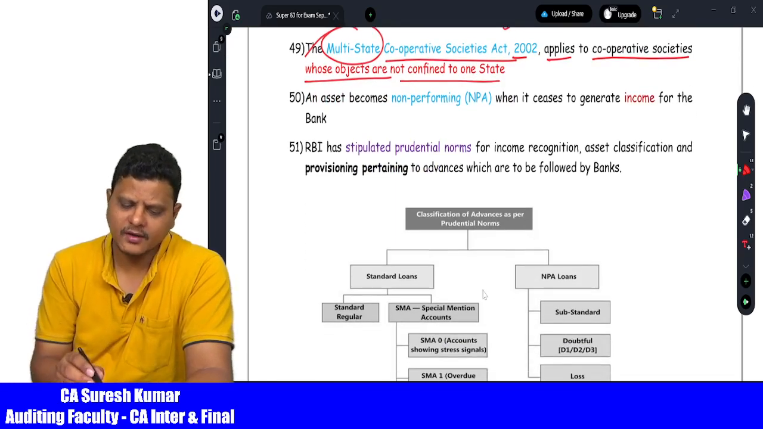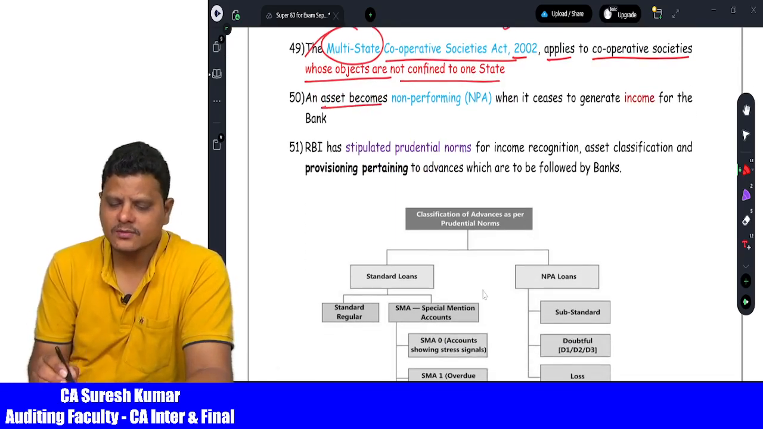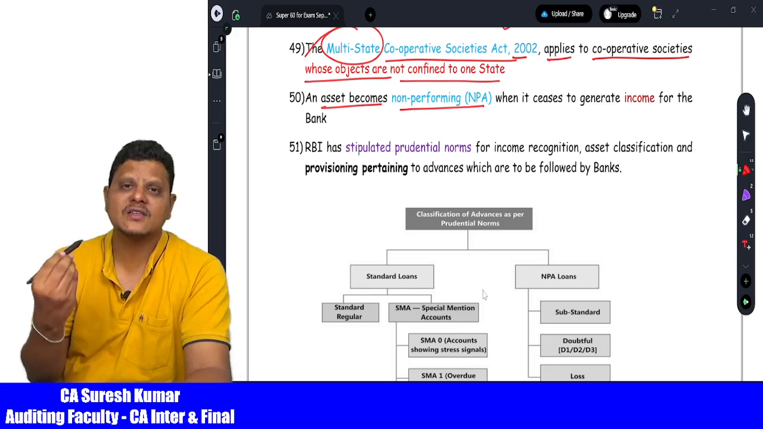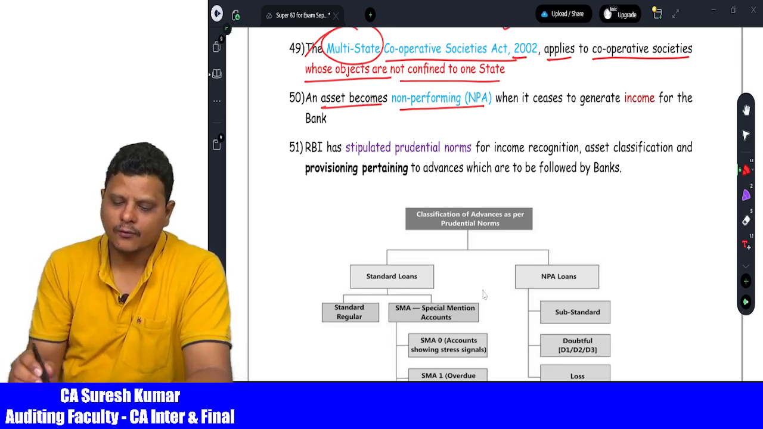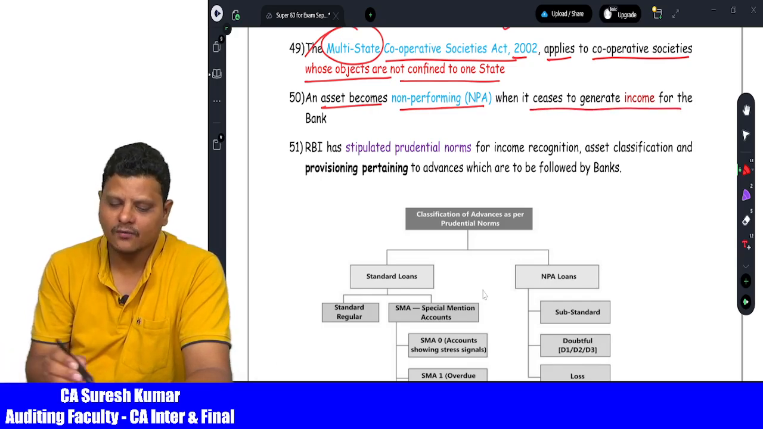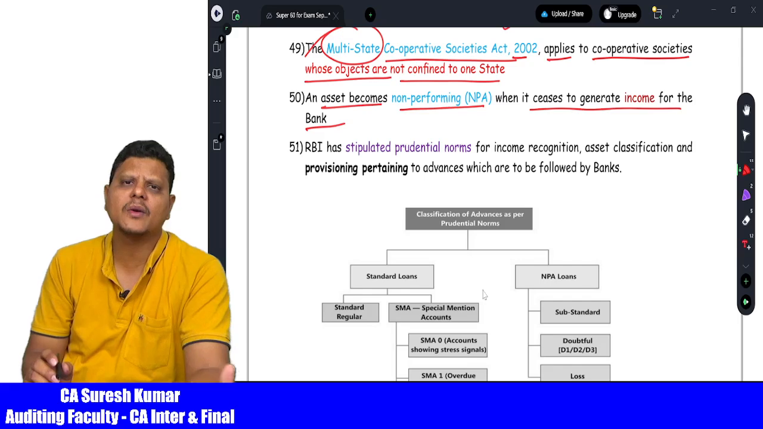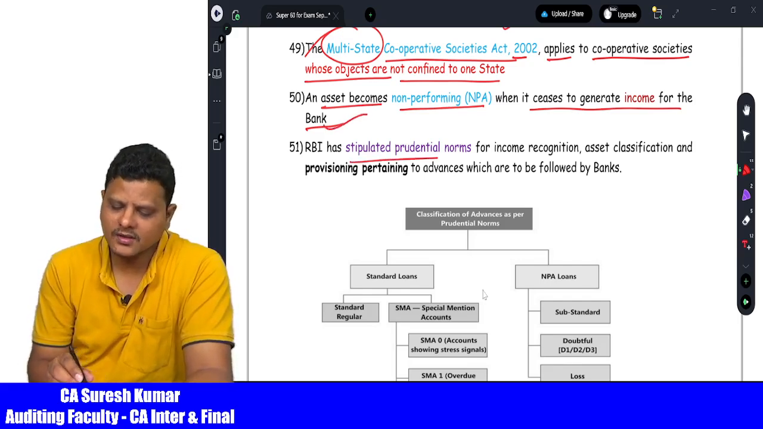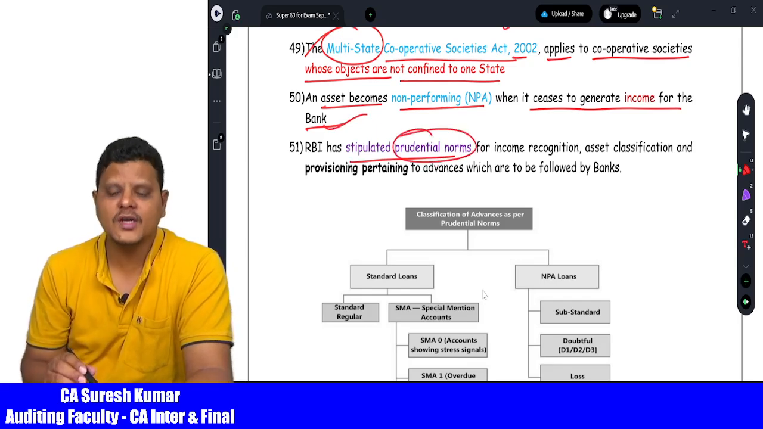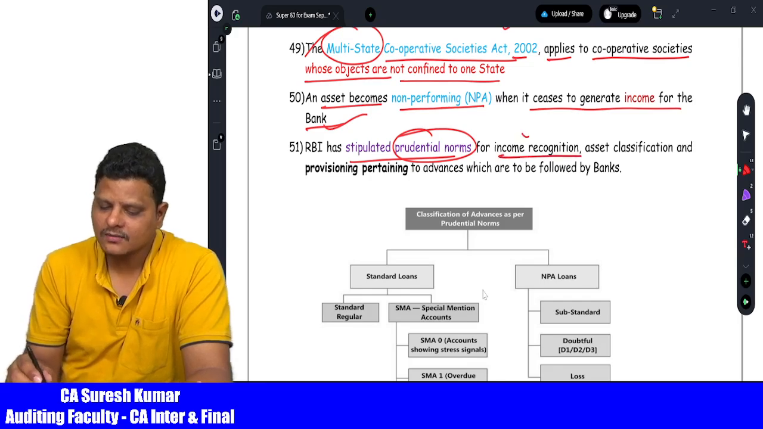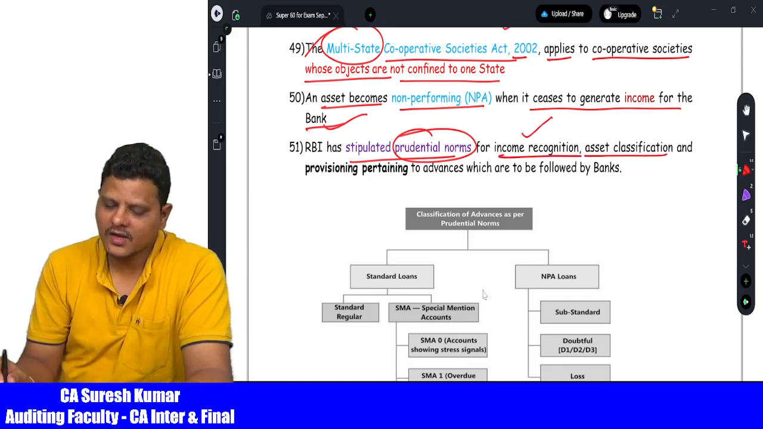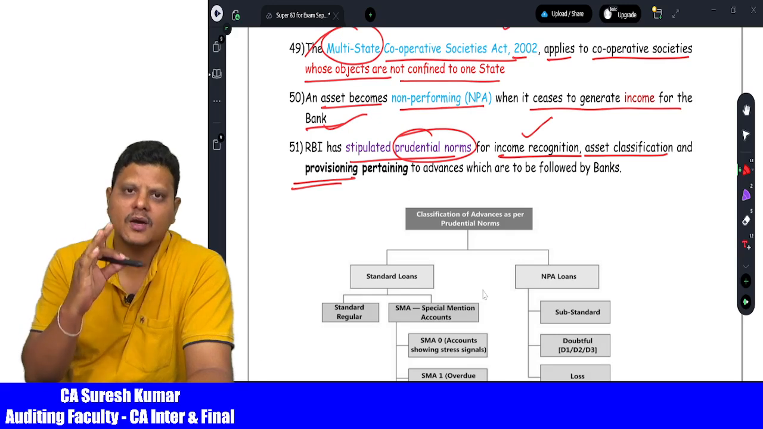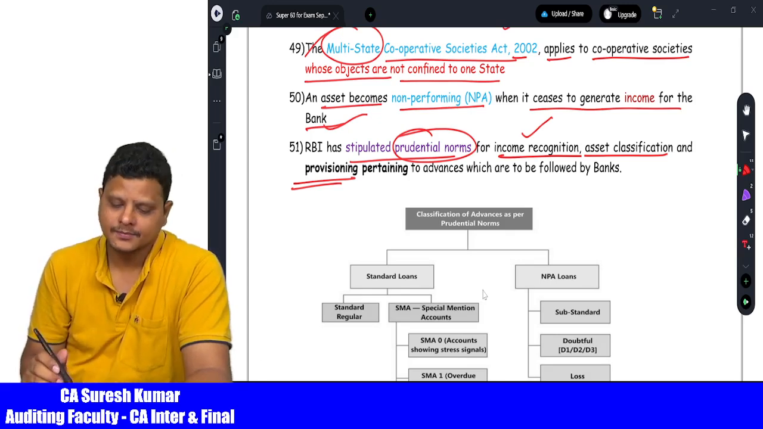Then comes bank audit. In an audit, assets may become non-performing assets. A non-performing asset means an asset which ceases to generate income for the bank. That means it is a dormant account, not generating any income to the bank. Then RBI has stipulated the prudential norms. What norms? Prudential norms for income recognition, prudential norms for asset classification, and prudential norms for provisioning. These are the three prudential norms RBI has defined.